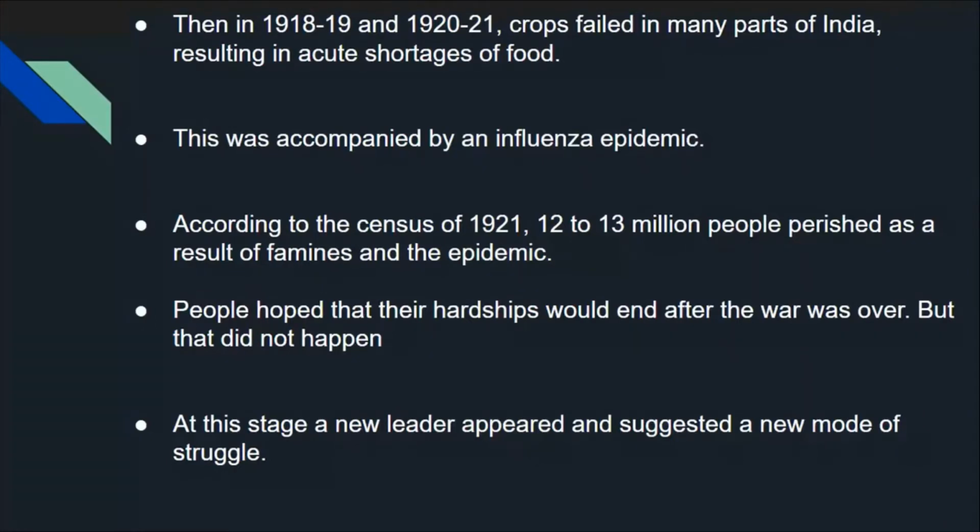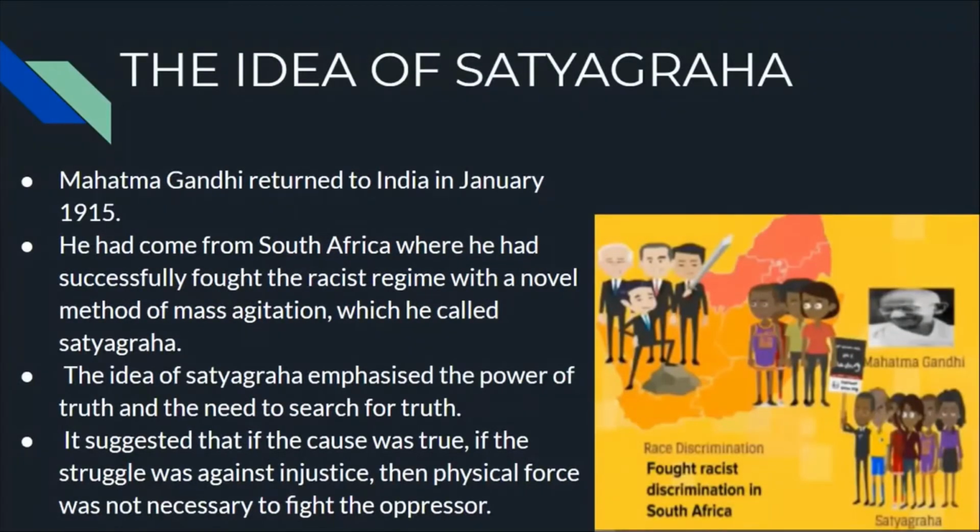Now, people hoped that their hardships would end after the war was over, but that did not happen. So all people thought, okay, after the First World War our problems will be solved, but that did not happen. These problems were still going on. A new magician came in, that is Mahatma Gandhi. He suggested a new mode of struggle, that is Satyagraha.